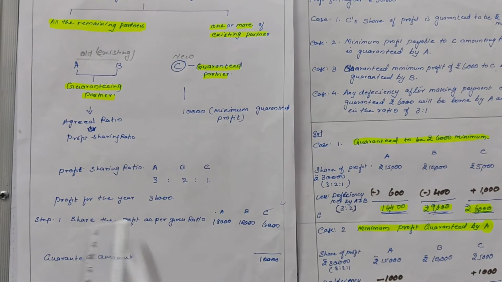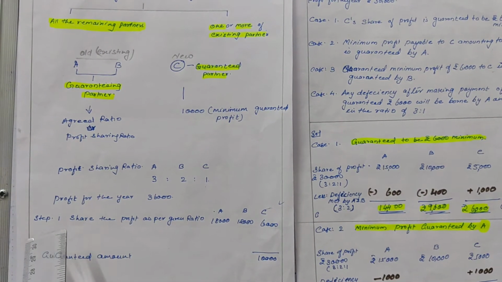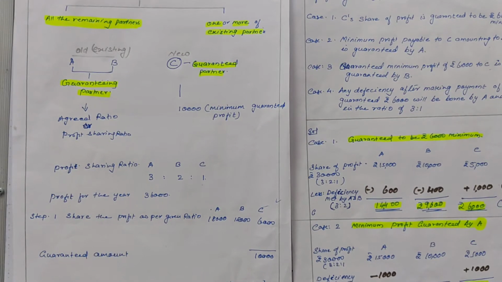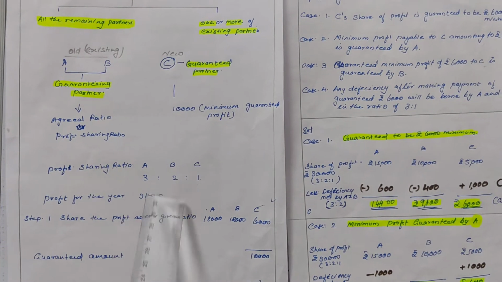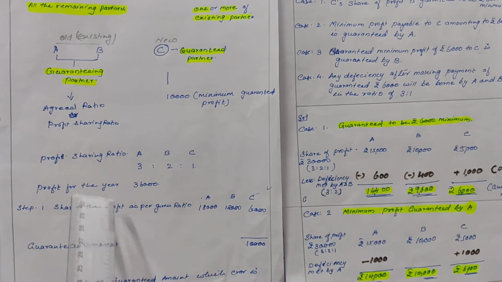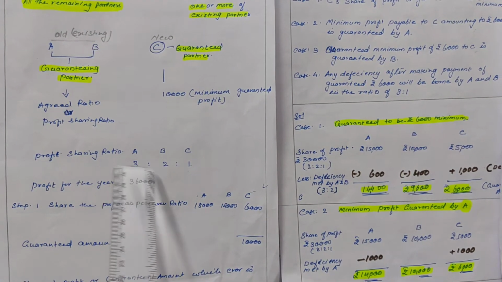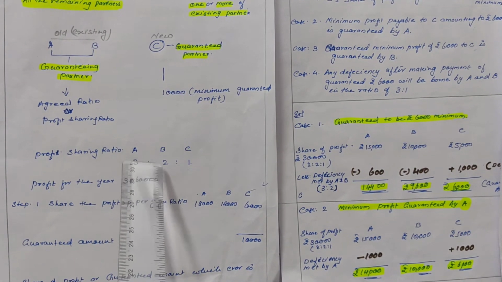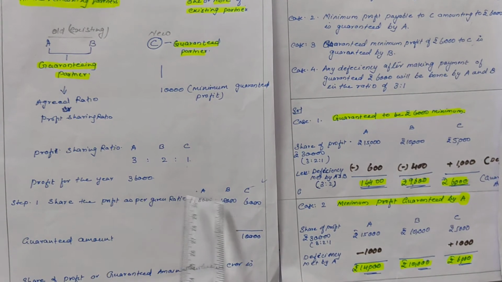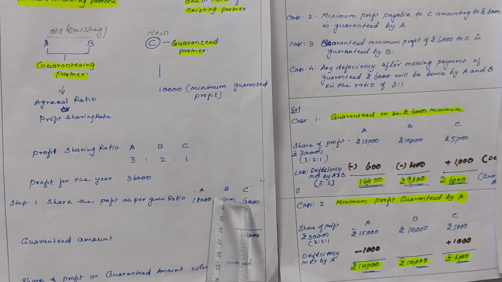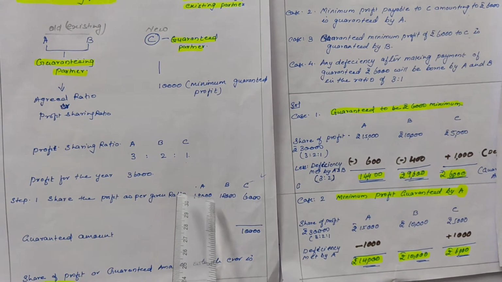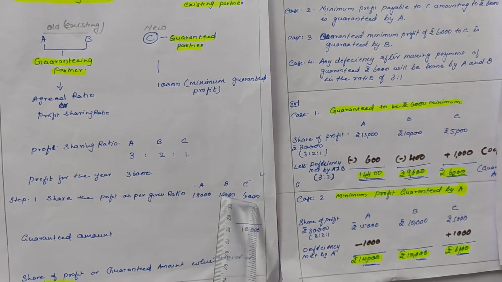Now, first step, when guarantee of profit is given, what do we have to do? The first step is that we have to share the profit as per the given ratio. What is the given ratio here? 3:2:1. That we will divide and share among the partners. So 36,000 into 3/6, here 18,000. B will receive 36,000 into 2/6, and C will be receiving 36,000 into 1/6. So here, as per the ratio, A is receiving 18,000, B 12,000 and C 6,000.